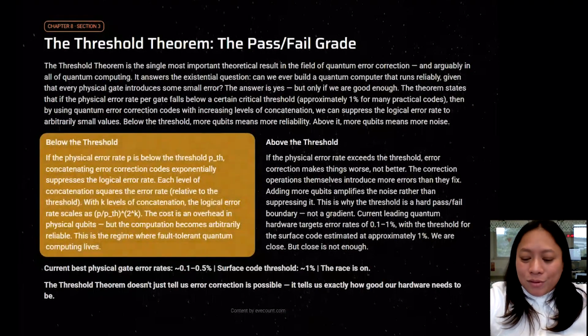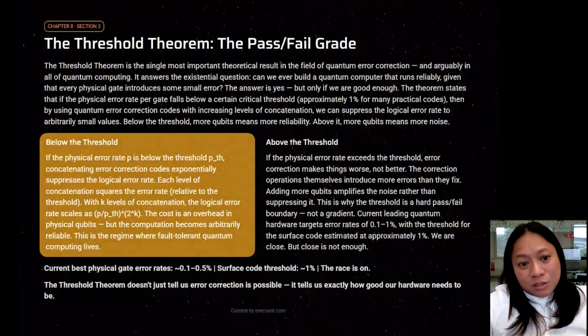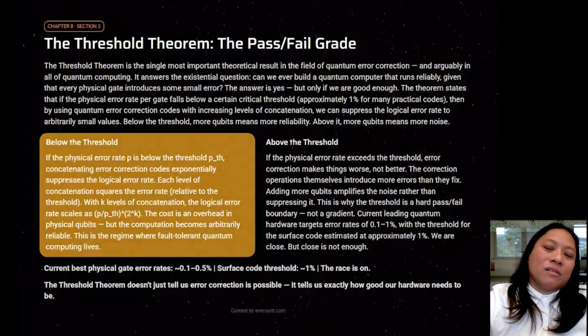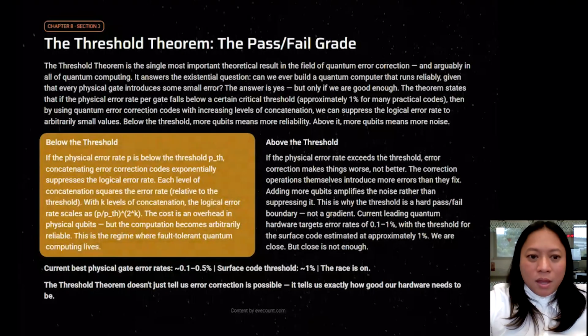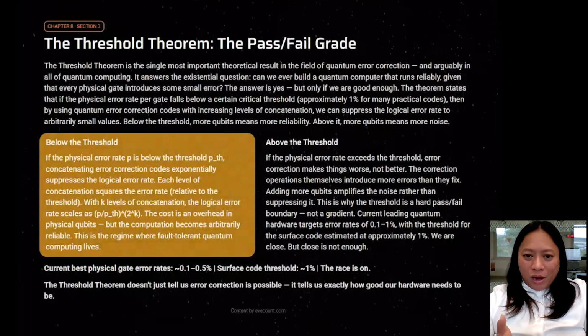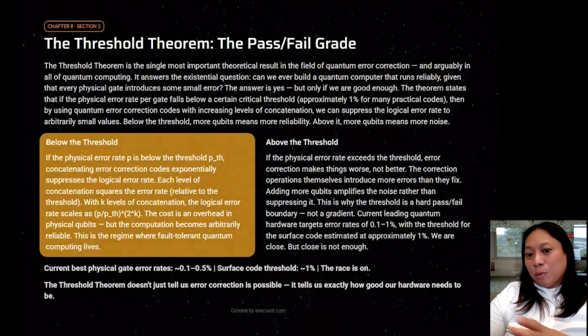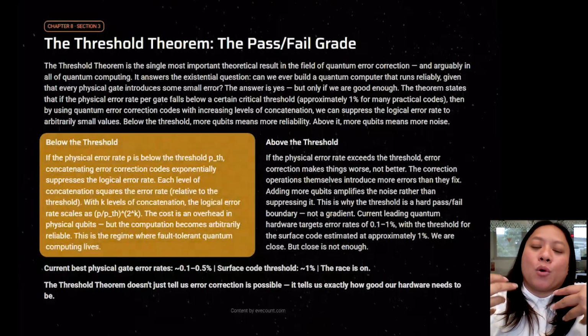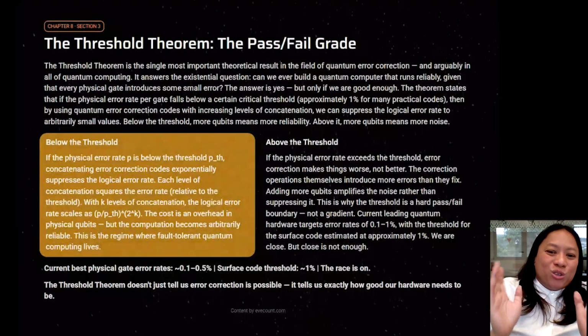So let's take a look at something called the threshold theorem. This leads us to the single most important result in the field, considered so by most. It's our pass/fail grade. It states that if the hardware error rate is below a certain very small threshold, we can perform arbitrarily long reliable computation. And this is kind of like the holy grail here.